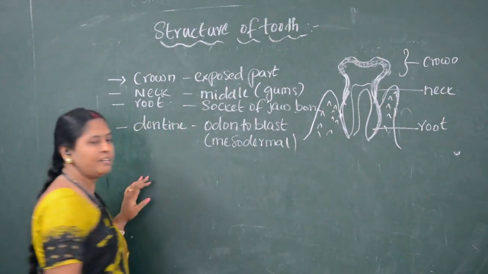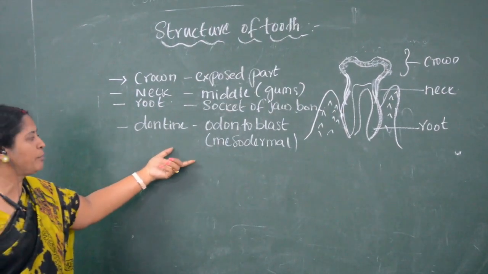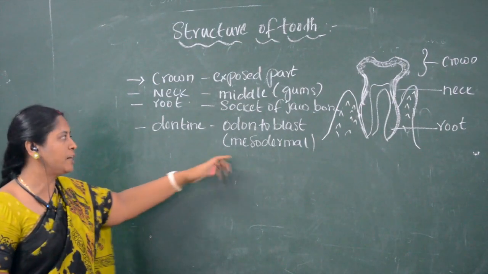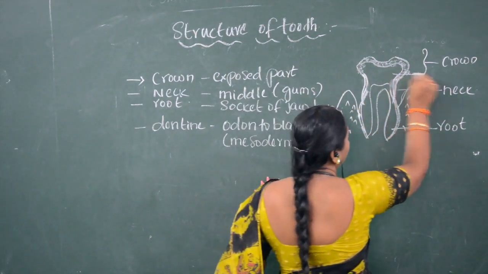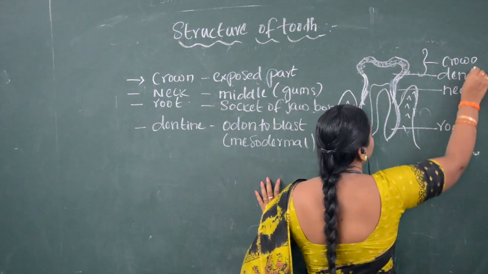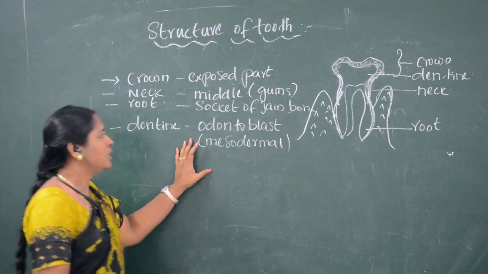Already I have said, when we spoke about the teeth, that teeth are ectomesodermal in origin. So the tooth is made up of a substance called dentine, and this dentine is secreted by odontoblasts.